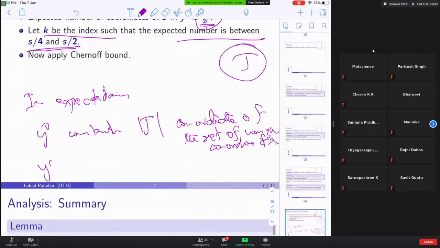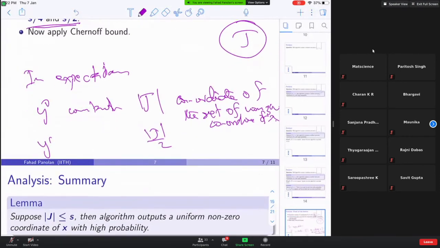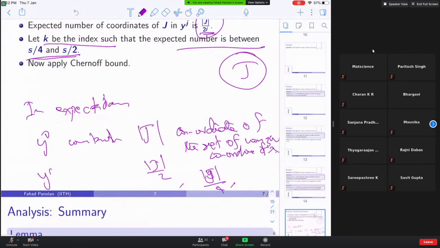Okay. And how many will Y1 contain? Mod J by 2. How many will Y2 contain? Mod J by 4. How many will Y3 contain? Mod J by 8. You agree with this argument? Yes. Okay. So Y0 has more than S, cardinality of J. So there will be some k for which mod J divided by 2 to the k is actually between S by 4 and S by 2. Yeah, I get it now. Okay. So let that be the index k.